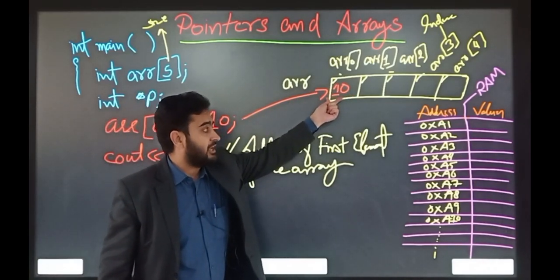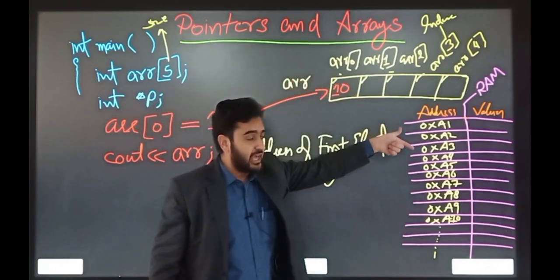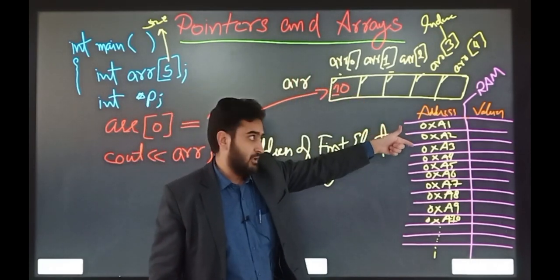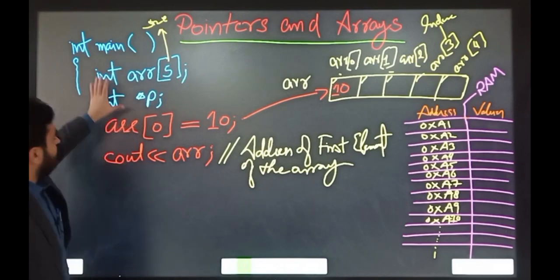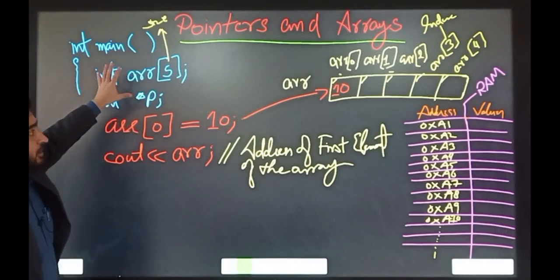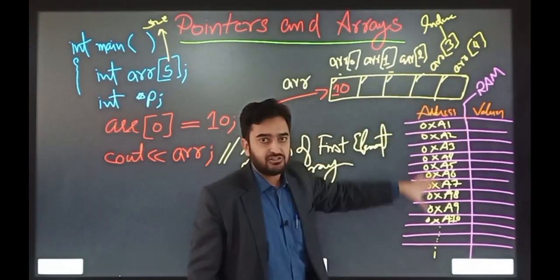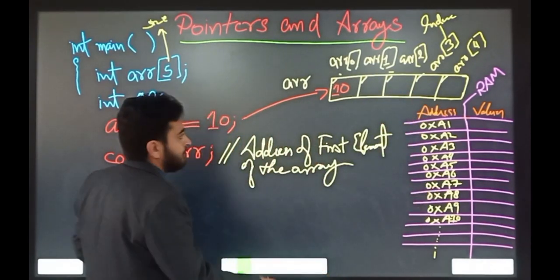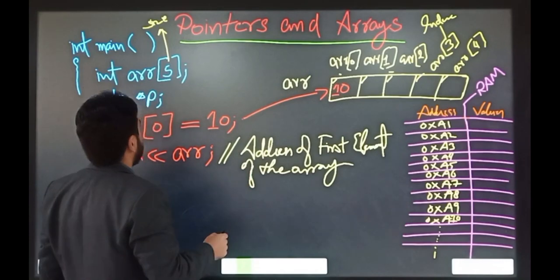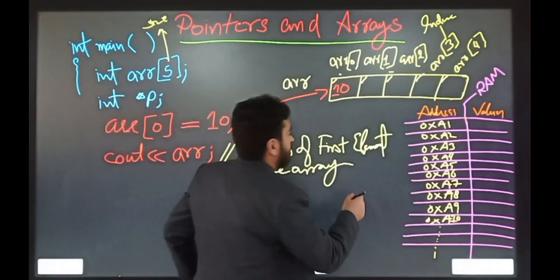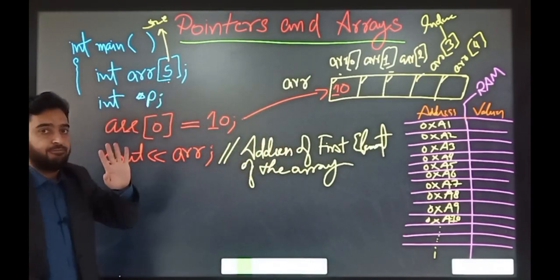This address is the address which resides inside the RAM. When you declare an array, the processor reserves the memory slots inside the RAM. For example, we have 5 slots in the array, and each slot has size 4 bytes.